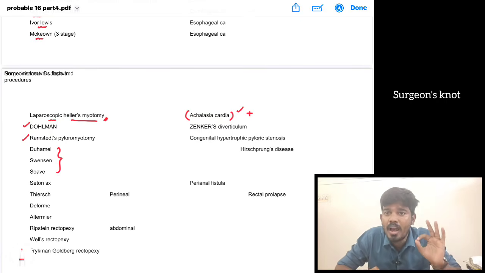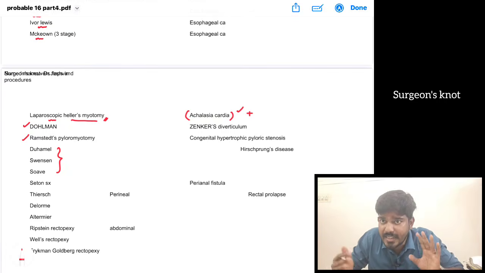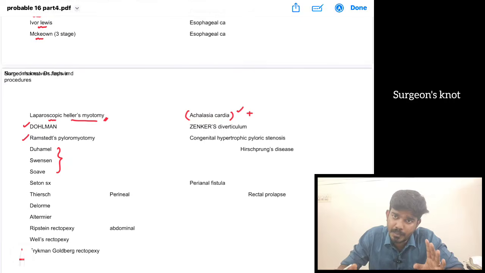Hirschsprung's disease is similar to achalasia cardia, but it is seen in the rectum. It is caused by the cells in the rectum that should relax not relaxing properly. Investigation of choice: they have previously asked, rectal biopsy is the investigation of choice.